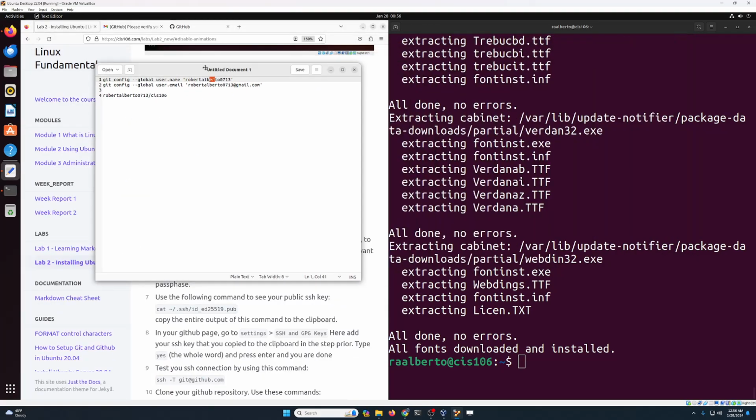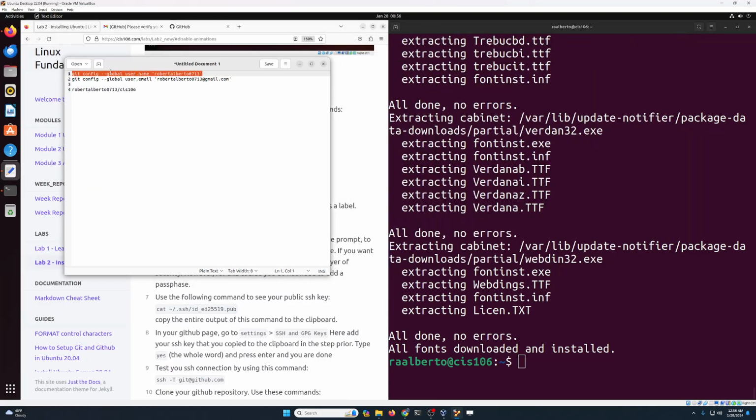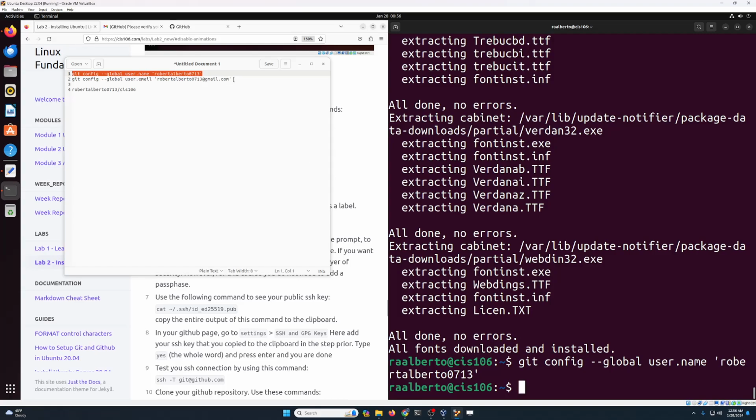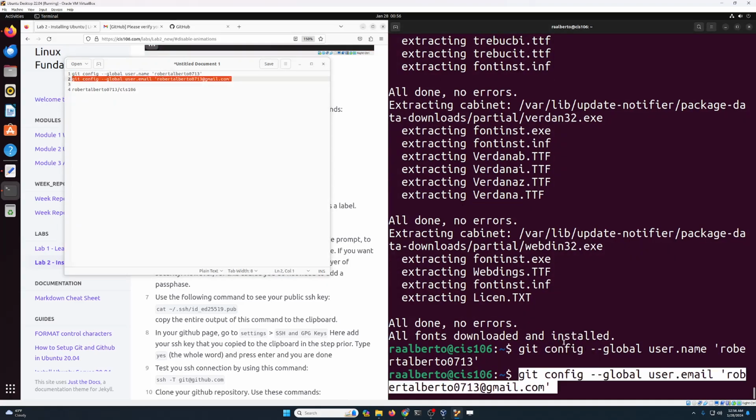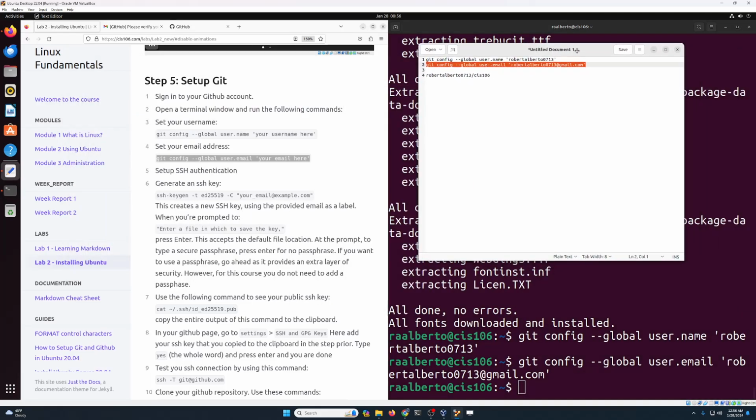And now I'm just gonna copy this and paste it in my terminal. Again, copy this and paste it in my terminal. Good. Now we're gonna generate an SSH key.